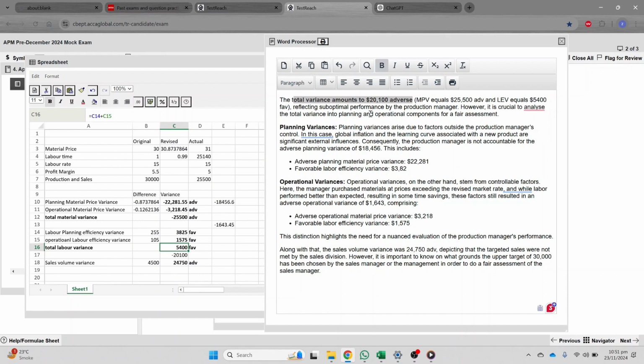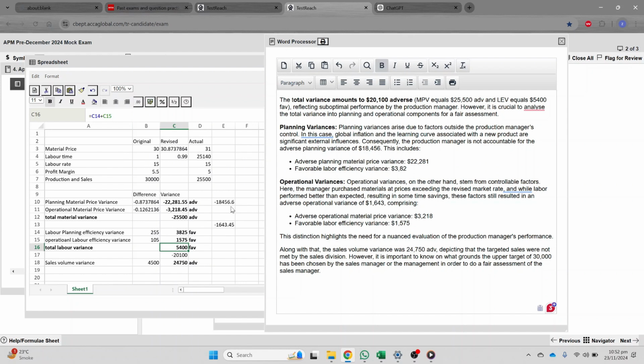It seems that the performance is bad, but we need to analyze total variance into planning and operational variance for fair assessment. Then I discussed what planning variance is: it arises due to factors outside the production manager's control. In this case, global inflation and the learning curve associated with the new product are significant external influences. Consequently, the production manager is not accountable for the adverse planning variance of